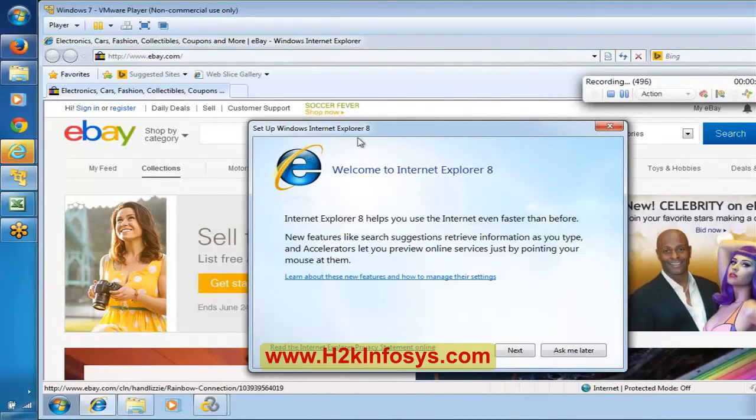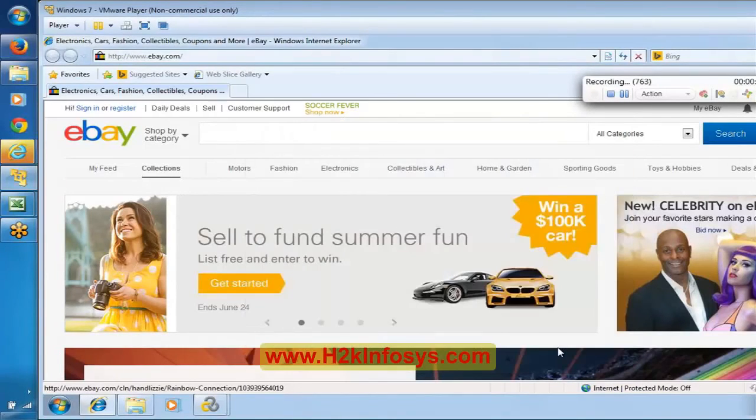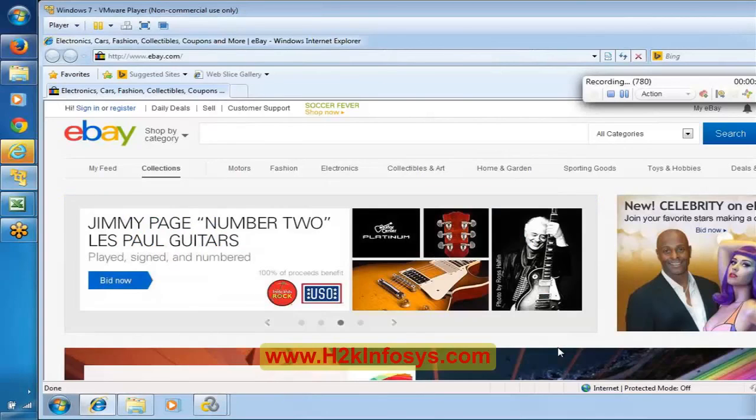And see here, you are getting a pop-up. Basically, this pop-up is ignored. Even this pop-up is going to be ignored by the VuGen generator if it is not part of the server. If the pop-up is a part of the server, it is going to be recorded. But that pop-up is not part of the server, it is part of the local browser only, because it is talking about the version of the browser.